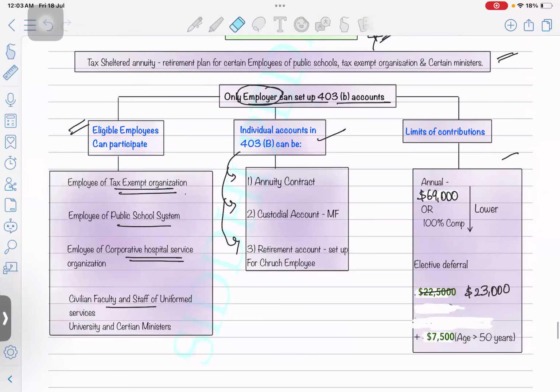Okay, 403B is very simple. There are just three things you need to remember. What are the eligible employees? What is the limit which you can contribute? And third, that it can only be set up by the government employer, not the employee.